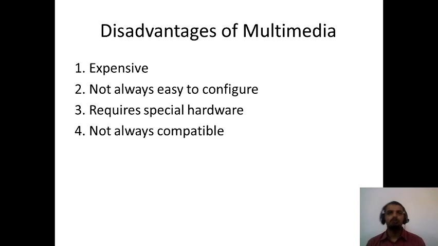I hope you understood something from today's session, and I hope that you got an overview of what multimedia is all about and how multimedia works, what are the advantages and disadvantages of multimedia, and what are the different factors with reference to multimedia.